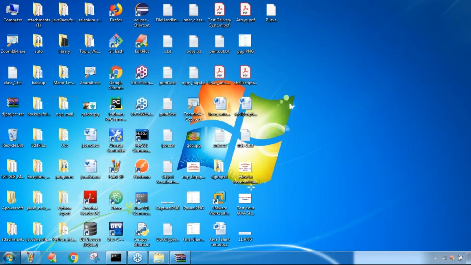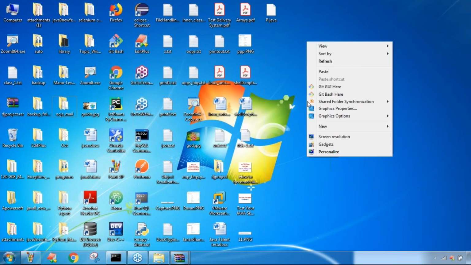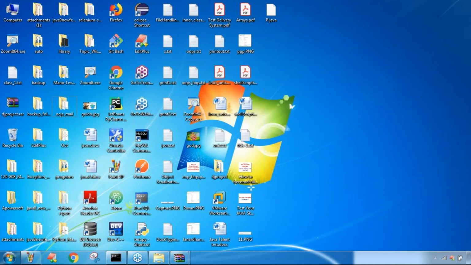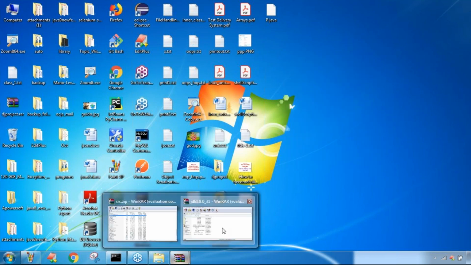Program name hard drive on this computer. Yes. Why is this not added?